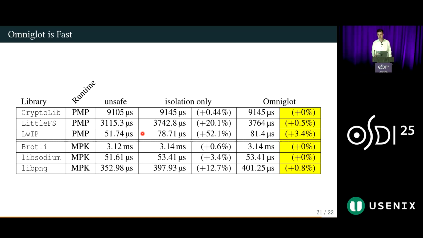If we look at a more detailed breakdown of our overheads, we can see that most of the overheads come from memory isolation alone in these two columns. And in addition to that, Omniglot only imposes marginal overheads compared to prior work that use memory isolation to deliver a weaker set of guarantees, often in the range from 0 to 3, 4, 5%.